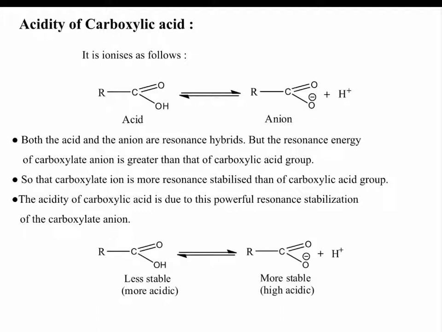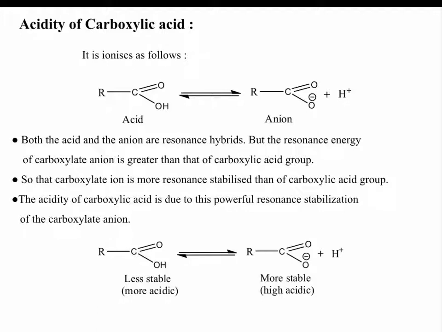Both the acid and the anion are resonance hybrids, but the resonance energy of carboxylate anion is greater than that of the carboxylic acid group. So carboxylate ion is more resonance stabilized than carboxylic acid.